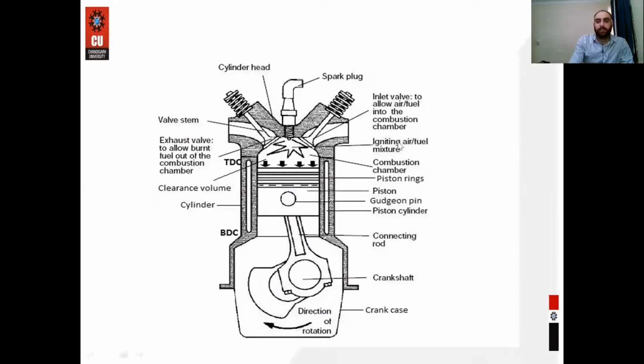So this is the basic diagram of the engine. Here we can see this is our cylinder, where I am moving the cursor. At the top of the cylinder there is the cylinder head, and the cylinder head contains the inlet valve, this is our outlet valve, and the spark plug. Inside the cylinder there is the piston. Piston is connected to the connecting rod. Connecting rod is connected to the crankshaft. Crankshaft is enclosed in the crankcase, and over the piston there are grooves in which piston rings are mounted.